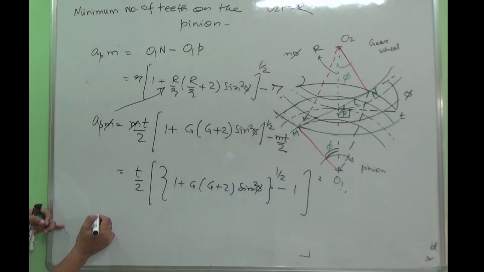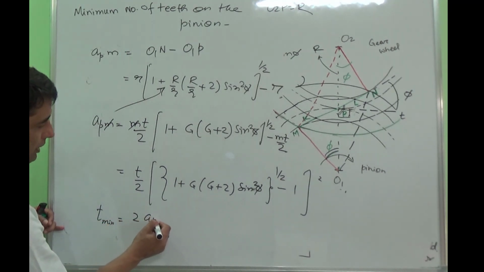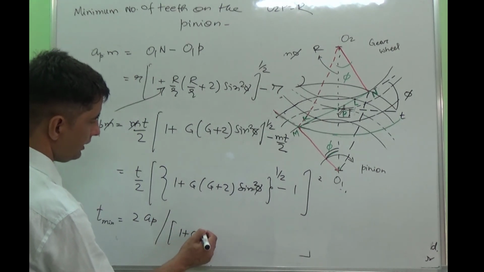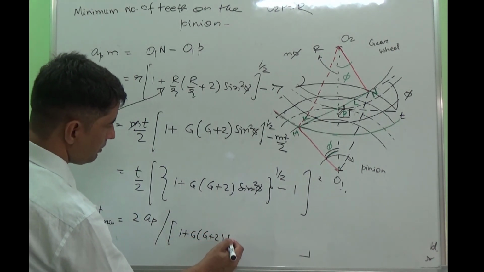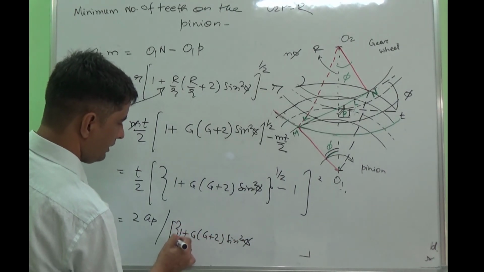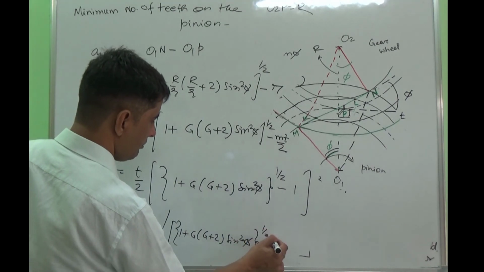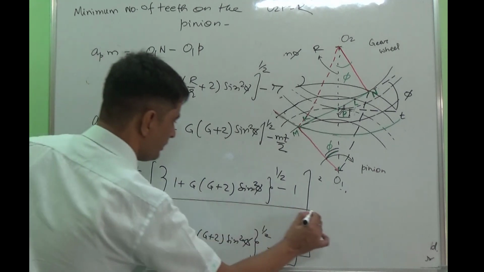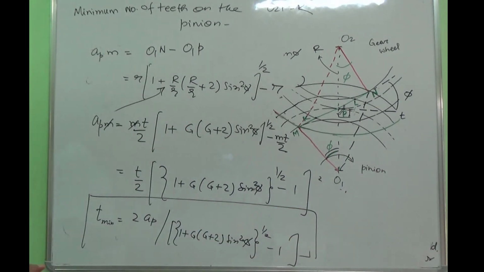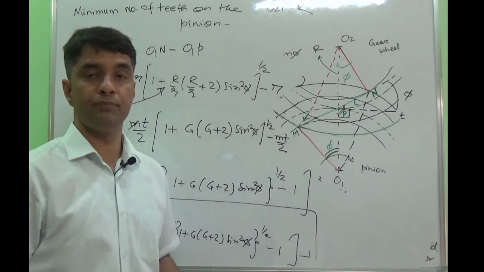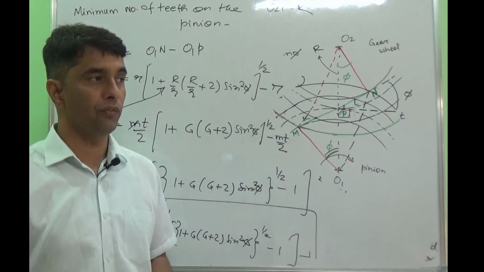So your minimum number of teeth, T minimum, becomes twice of AP divided by 1 plus G plus 2 sin square phi, right, raised to power 1 by 2 minus 1. So this is the expression for the minimum number of teeth on the involute pinion if you want to avoid interference.